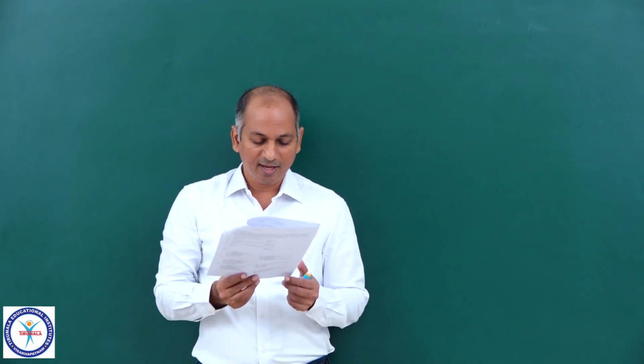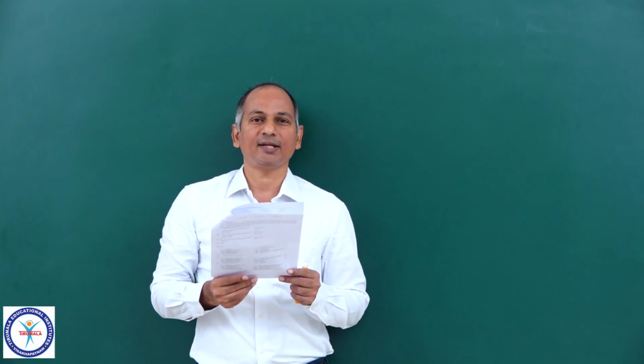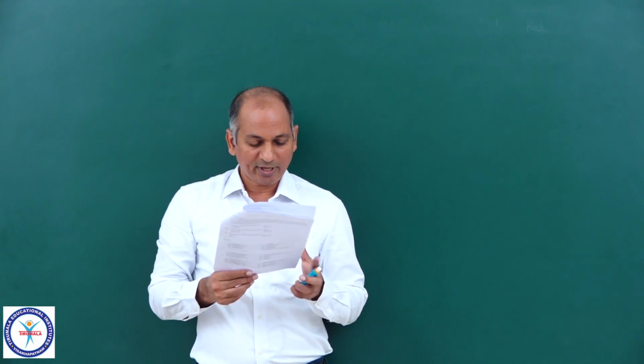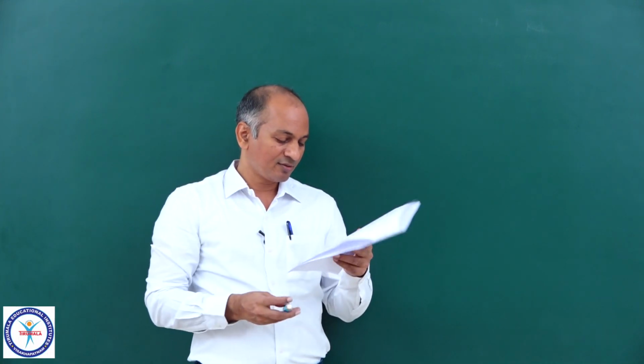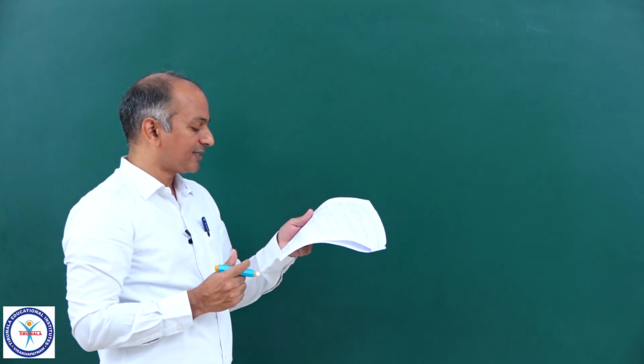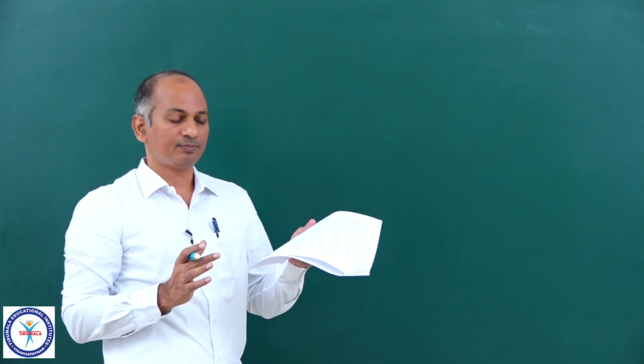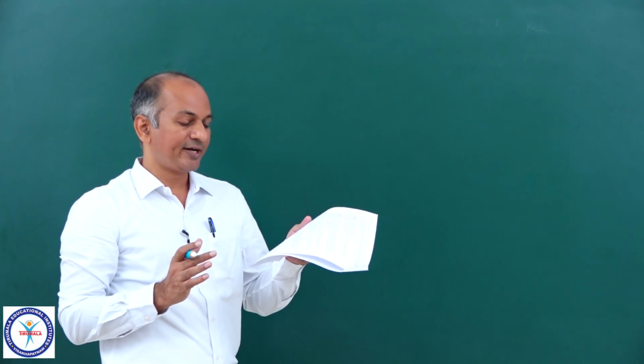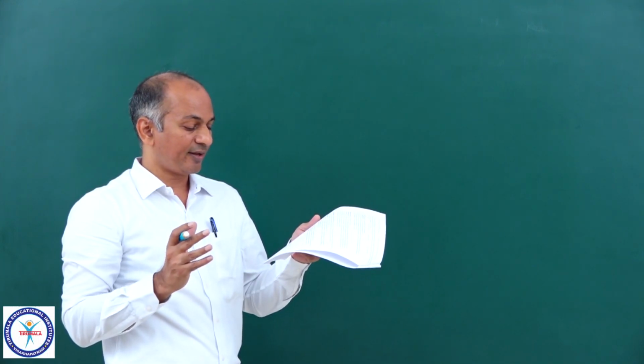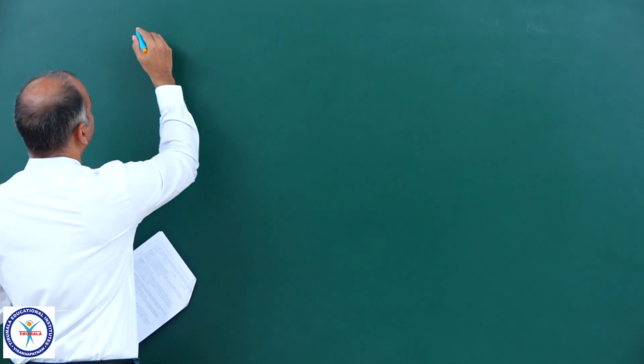Now let us come to the comprehension 36 to 38. In this comprehension, a cylindrical vessel of fixed volume is divided into three sections, S1, S2 and S3.